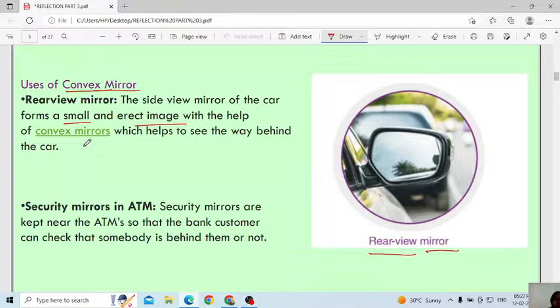Which type of image will it form? In the convex mirror, the image will be small. Even if a big truck is following you, you can see the truck very small inside your mirror, correct? Therefore the image will be small, and also it will be erect. Erect means left or right will change, but it will not be inverted. Invert is different, don't get confused between erect and invert. Invert means fully ulta, up and down becomes ulta, but erect means only left or right changes.